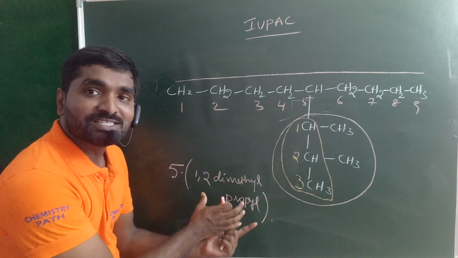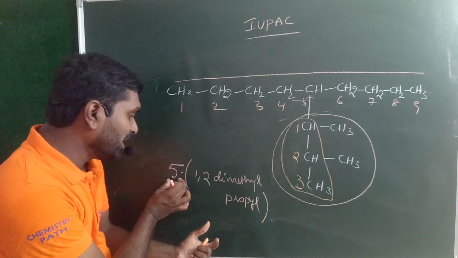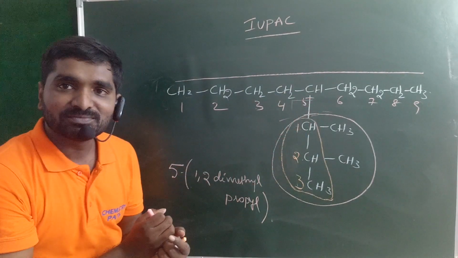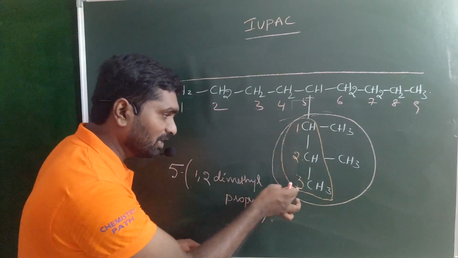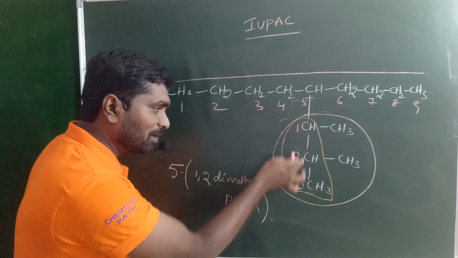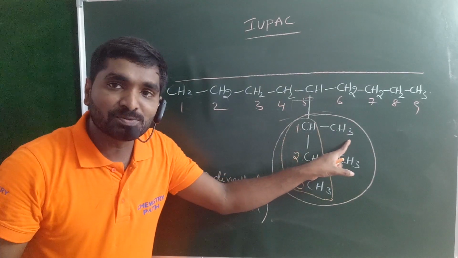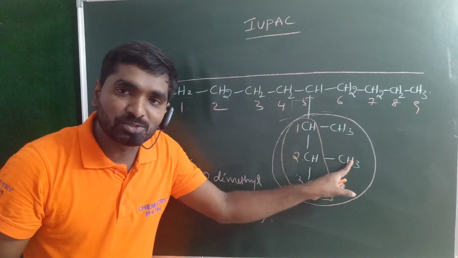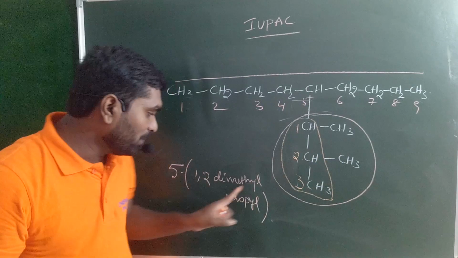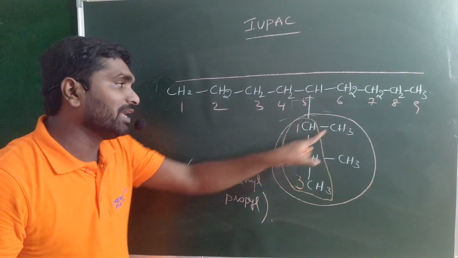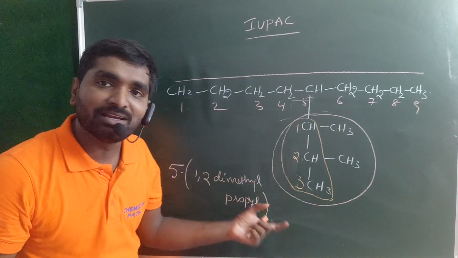This is all about the substituent. The substituent is present on the fifth carbon. Again select the longest chain in the substituent: a 3 carbon chain. On the first carbon you have a substituent, on the second carbon you have a substituent. Both are the same, that means 1, 2 dimethyl. These two substituents are nothing but methyl.